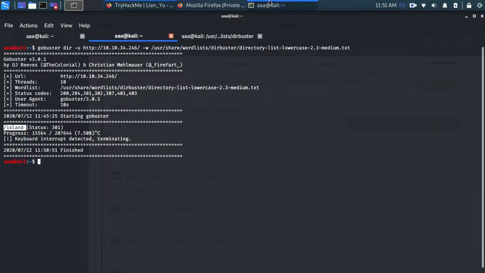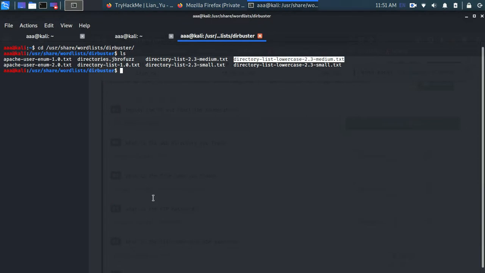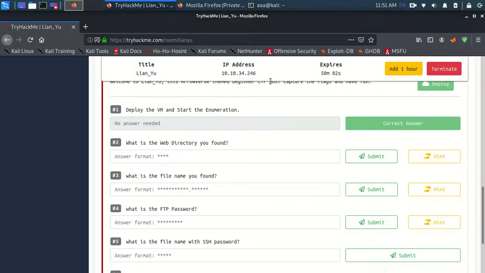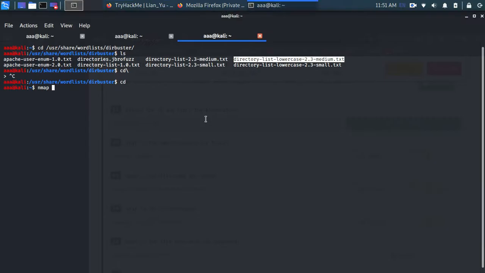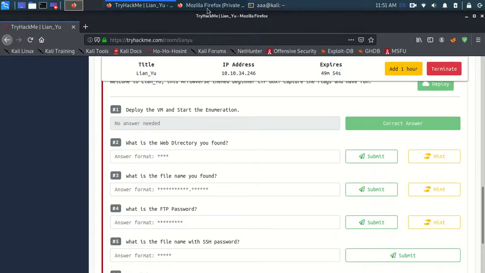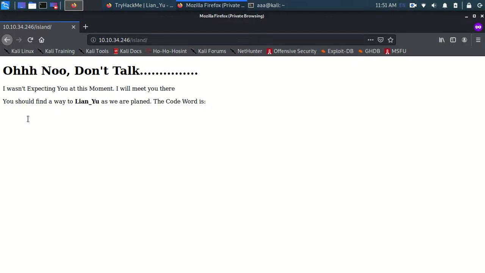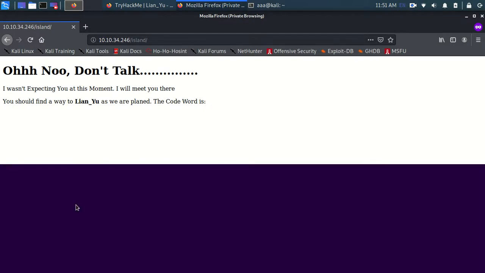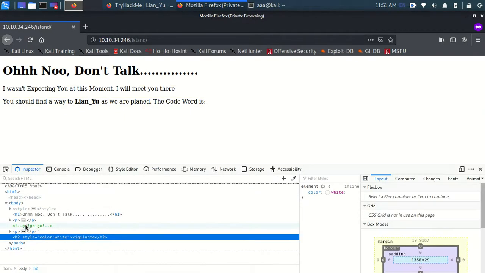So we'll do that as well. Let me just run nmap once, nmap to this IP, and it has started. So we are right now in this directory, and let's go to inspect element, and we might be able to find something.